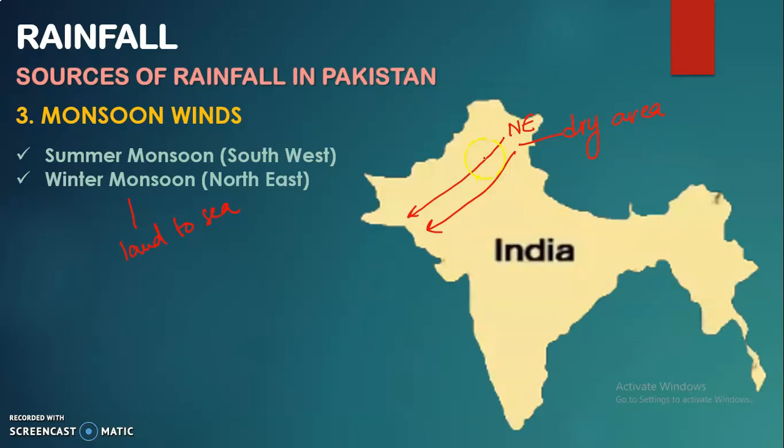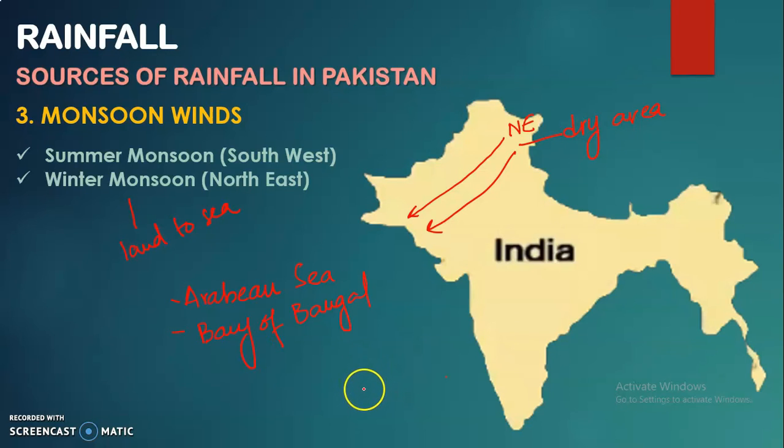It is coming from a land area. So this is a simple concept that we have over here related with the monsoon winds. If you need to understand the origin of the monsoon, the first one I've discussed is the Arabian Sea, because in the paper you have one question related with the origin of monsoon. The second one would be from the Bay of Bengal, in which I've mentioned the rain comes from the Bay of Bengal towards northern India, towards Pakistan, and reaches until northern Punjab. This is what we have related with the monsoon wind in Pakistan.